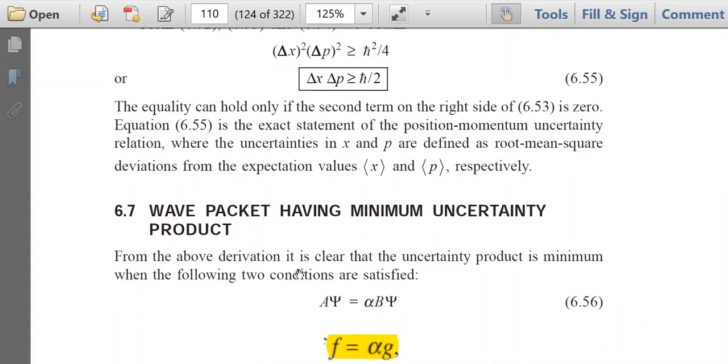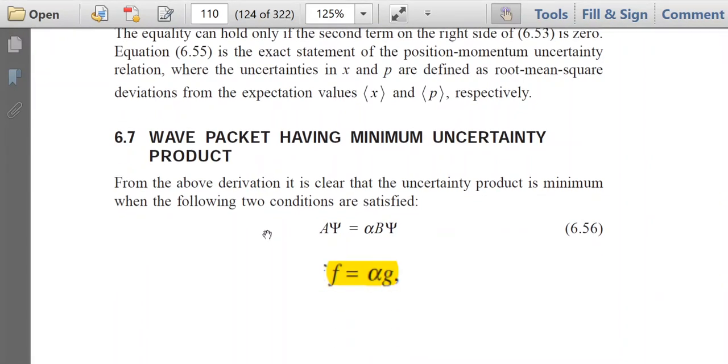Now I am going to discuss another fact, that is, the wave packet having minimum uncertainty product. From the above derivation, it is clear that the uncertainty product is minimum when the following two conditions are satisfied. That is, A psi is equal to alpha B psi.